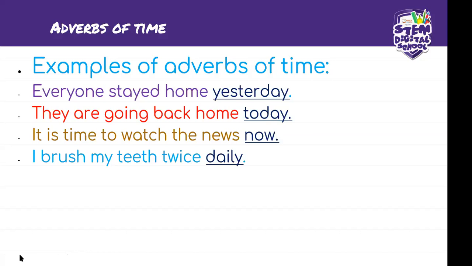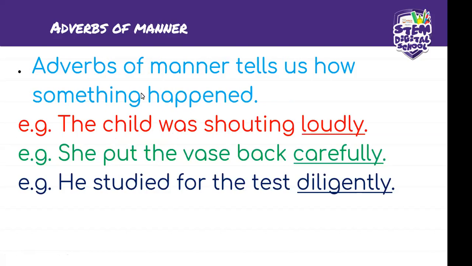So let's continue to the adverbs of manner. So the adverbs of manner, they tell us how something happened. Okay, all right. For example, the child was shouting loudly. Okay, so there is loudly there. It tells us what? It tells us about the manner in which the child was shouting.